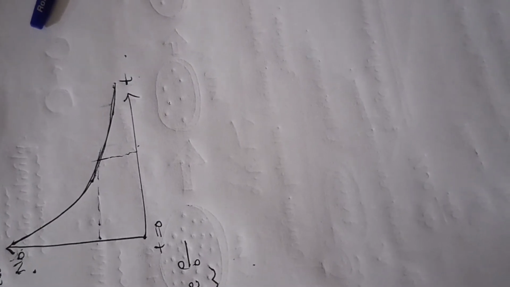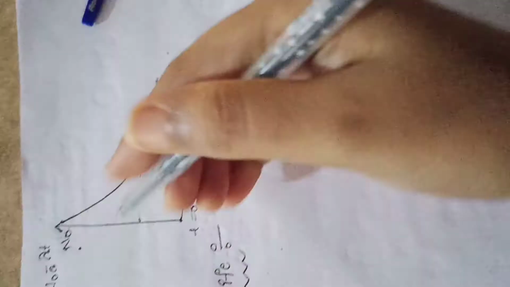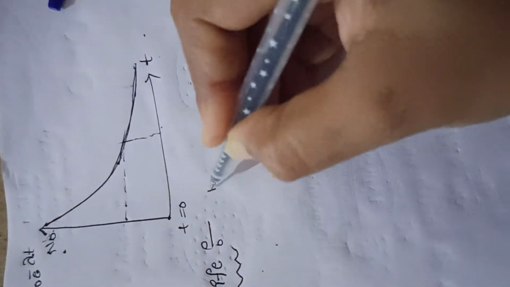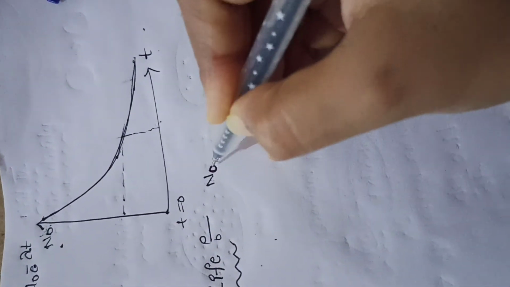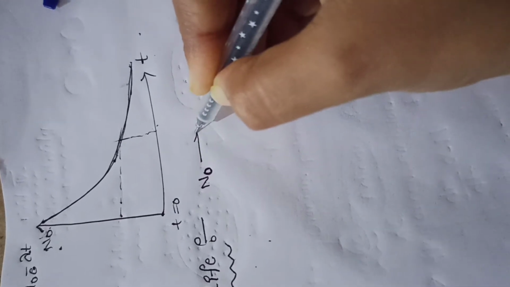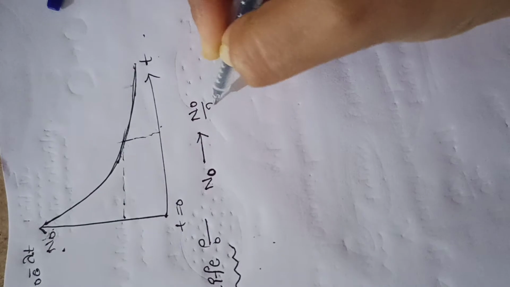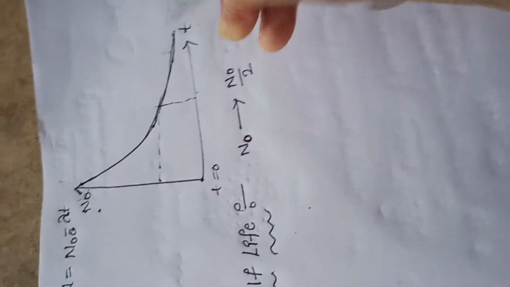The sample decreases to half of its original number. For example, in the previous case, the total sample consisting of N naught number of atoms initially, then after a certain period of time, whenever the number reaches half of its original value, that time is called half lifetime.